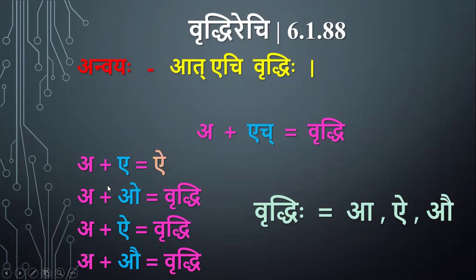So A plus E is equal to Ai by Sthane Antaratamaha, the letter which resembles the A and E is Ai. Similarly, A plus O is equal to Au. A plus Ai is equal to Ai, and A plus Au is equal to Au.